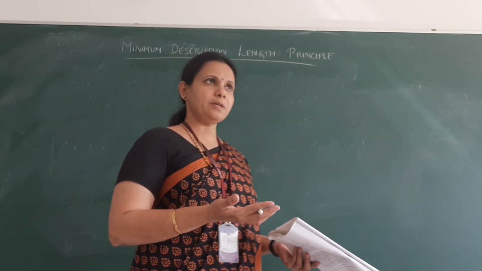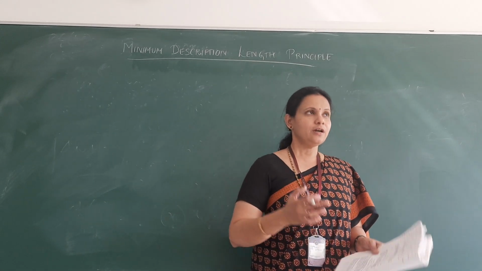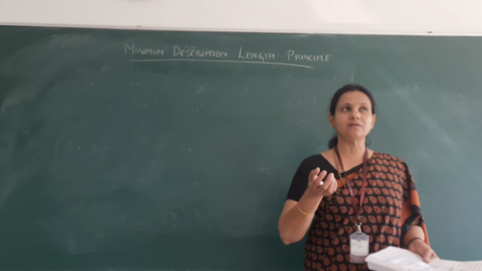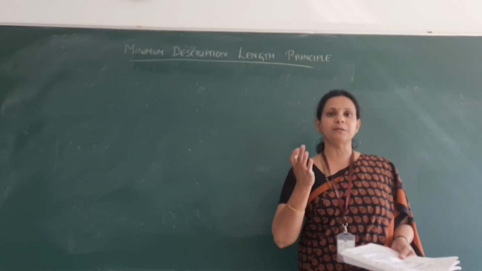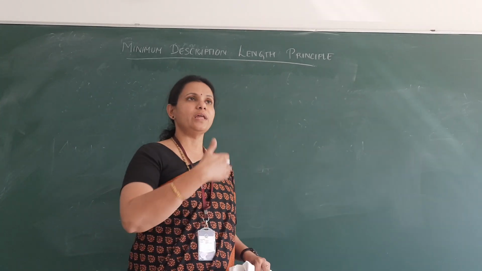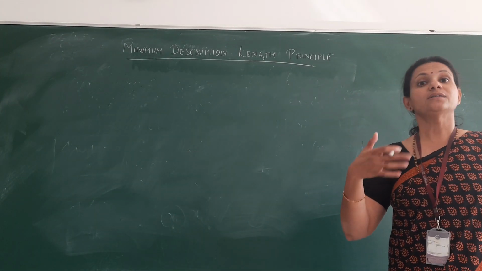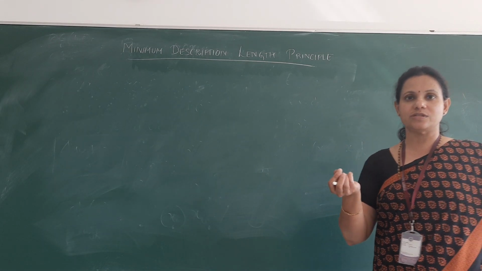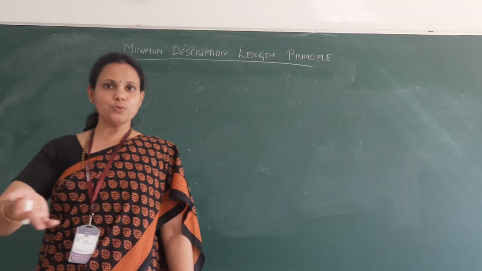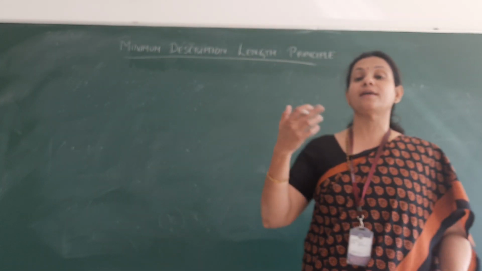What do we mean by the minimum description length principle? I have a number of classifiers. Among them, which is the best classifier, the one which can be described with the minimum length? Supposing I build a classifier, only if I give it to you will you be able to use it. Only if I build and keep it, it will not be of any use. Somebody should use it, and then if the accuracy or the efficiency increases,